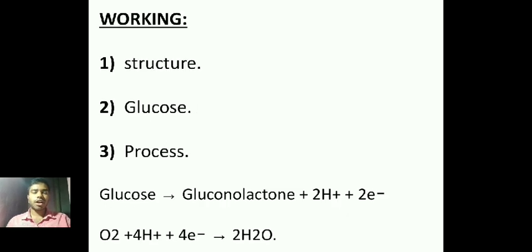Working. There are majorly three parts: structure, glucose and process. Mainly the structure. Like any cell battery, biobatteries contain an anode, cathode, separator and electrolyte, with each component layered on top of the anode. Anodes and cathodes are the negative and positive areas on the battery that allow electrons to flow in and out.